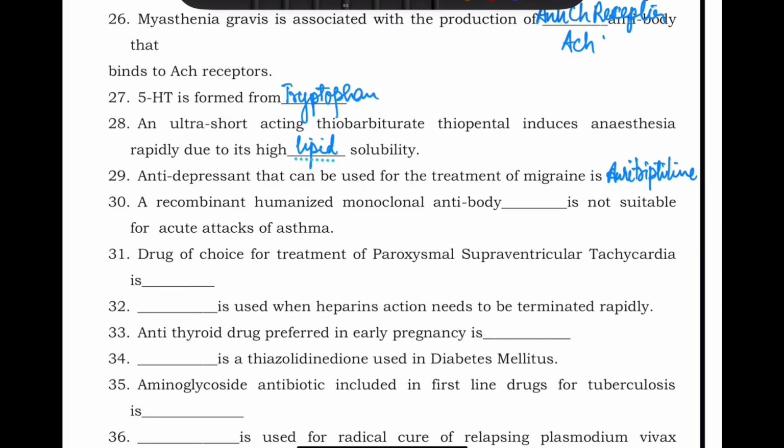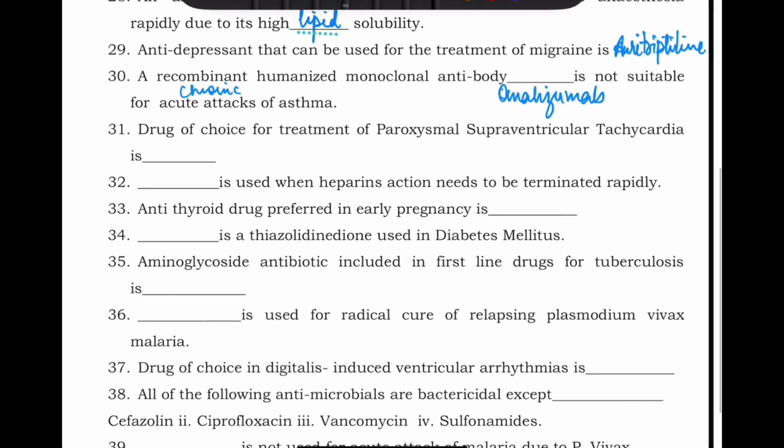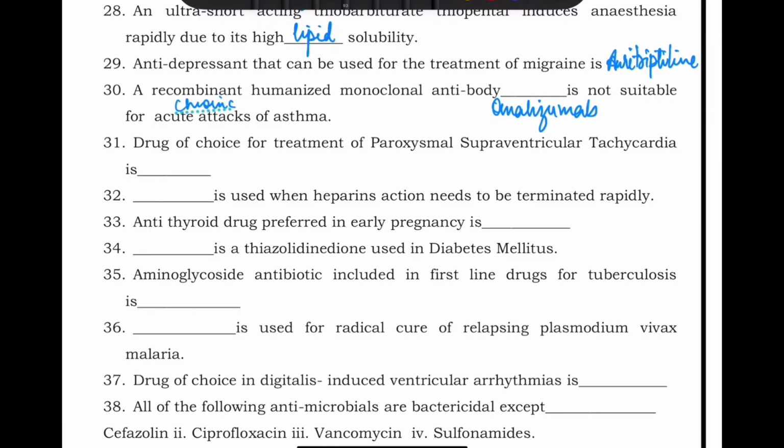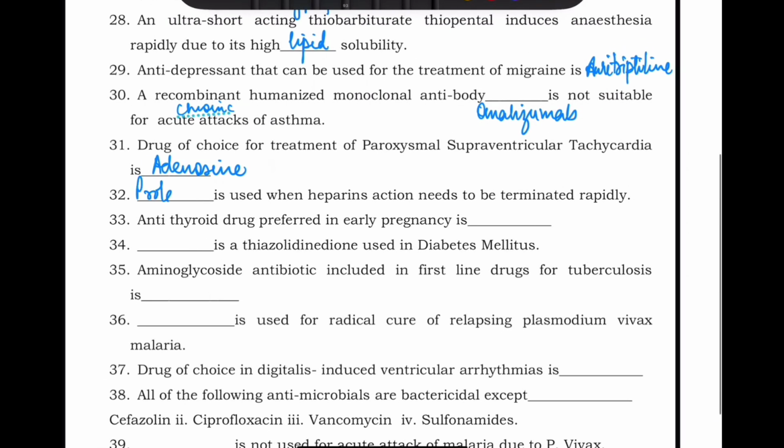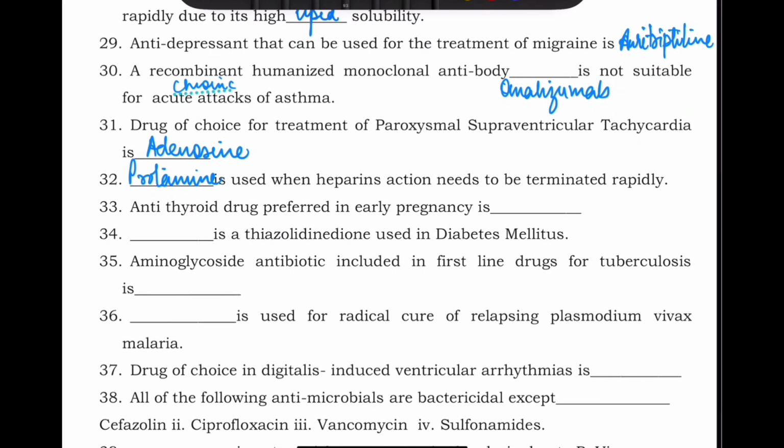Okay. A recombinant humanized monoclonal antibody which is not suitable for acute attacks of asthma, that is omalizumab. This is an antibody. It is used for chronic asthma, not acute attack. Drug of choice for treatment of paroxysmal supraventricular tachycardia. Now PSVT, drug of choice, always remember, is adenosine. Dash is used when heparin needs to be terminated rapidly. So what is the antidote to heparin? That is protamine. Okay. Antithyroid drug preferred in early pregnancy is propylthiouracil. That is the drug which is given in the first trimester of pregnancy.